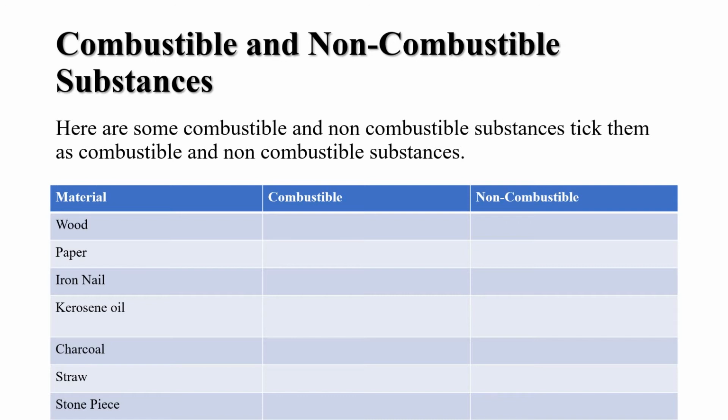Now students, here are some combustible and non-combustible substances. Tick them as combustible and non-combustible. First is wood. Is wood combustible or non-combustible? Yes, it is combustible. And paper, it is also combustible. Iron nail, non-combustible. Kerosene oil is a combustible material. Charcoal is also a combustible material. Straw is also a combustible material. And stone pieces, these are non-combustible.